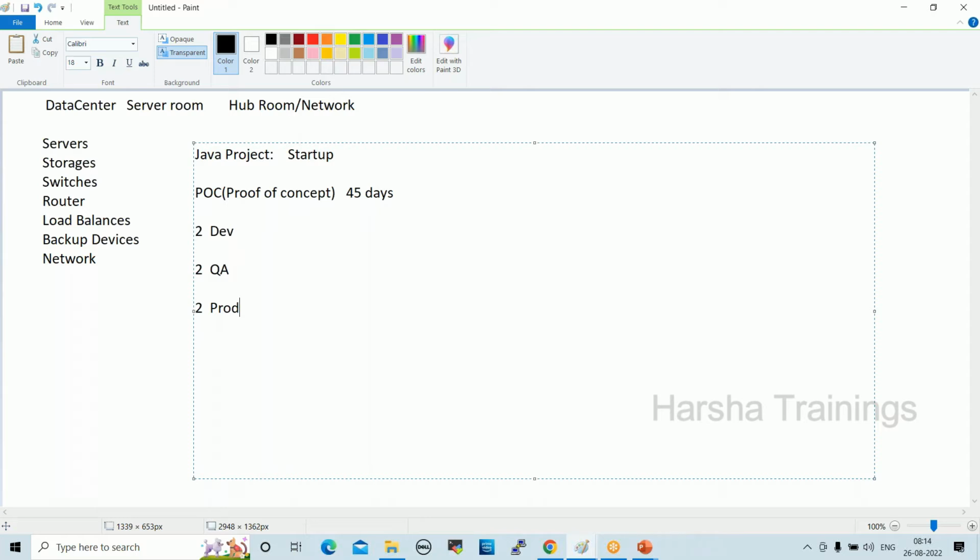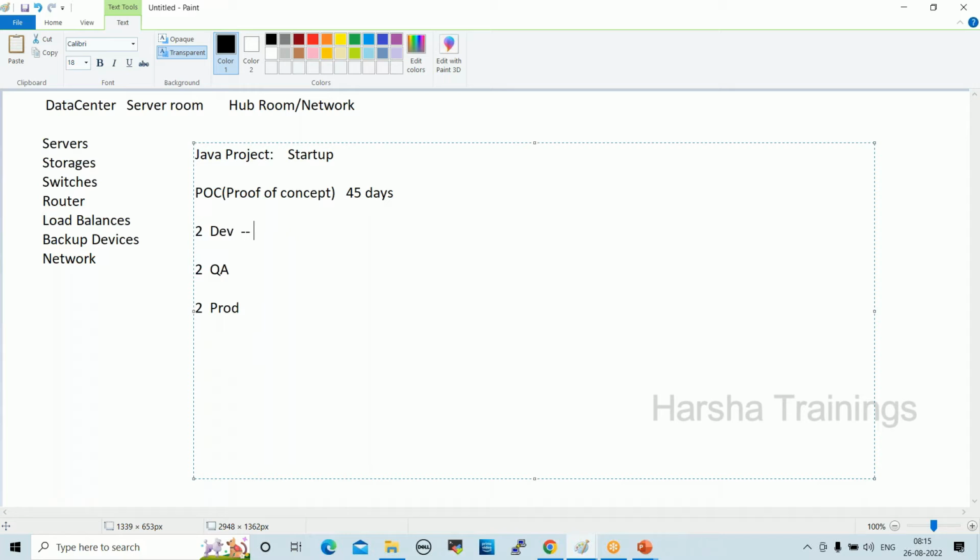Whatever code is developed by developers, that code should not be deployed directly on production. Before that, testing should happen. QA means quality assurance, right? So that is why in real-time projects, we use different environments, different sets of servers to develop the code, to test the code, to deploy the code, right? Yeah. So here what will happen?